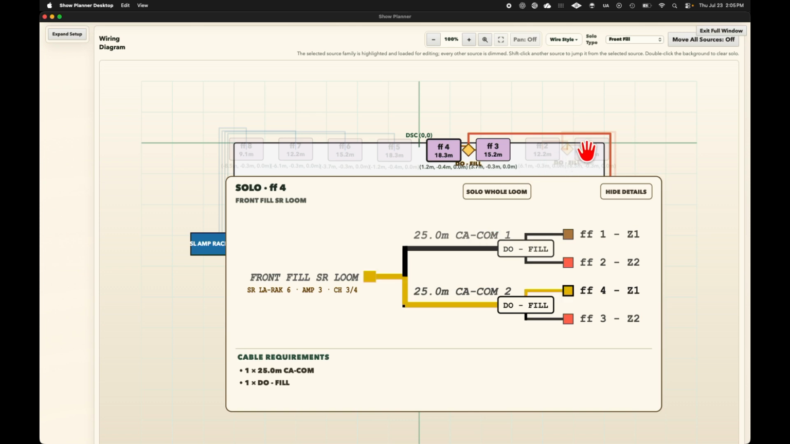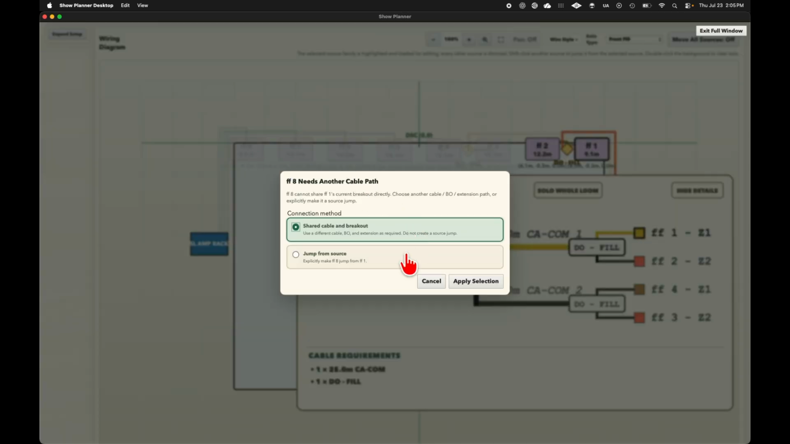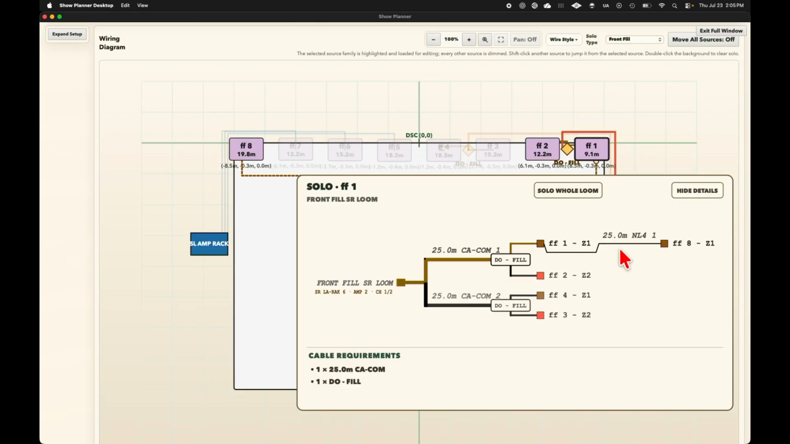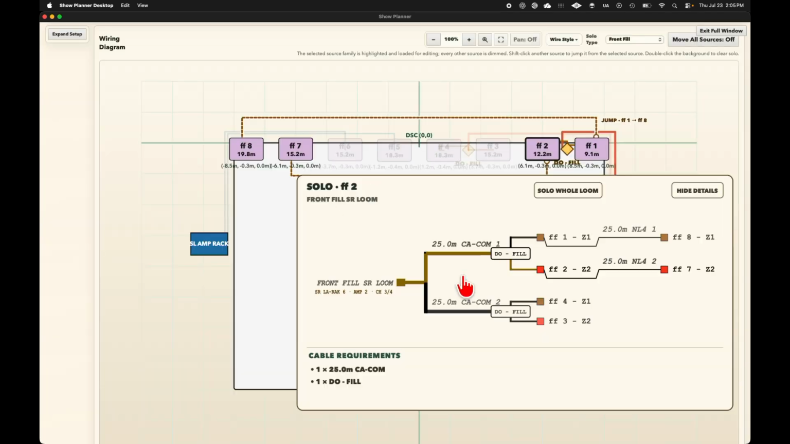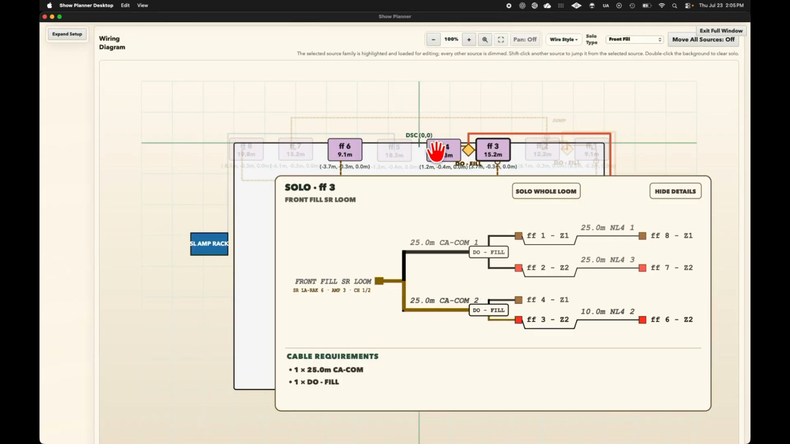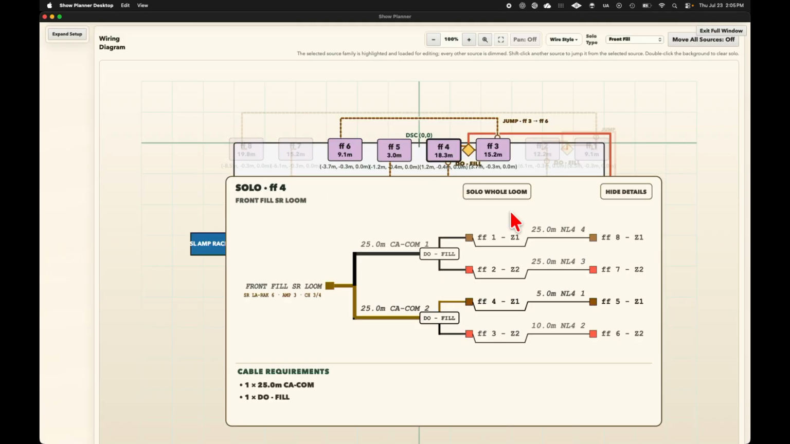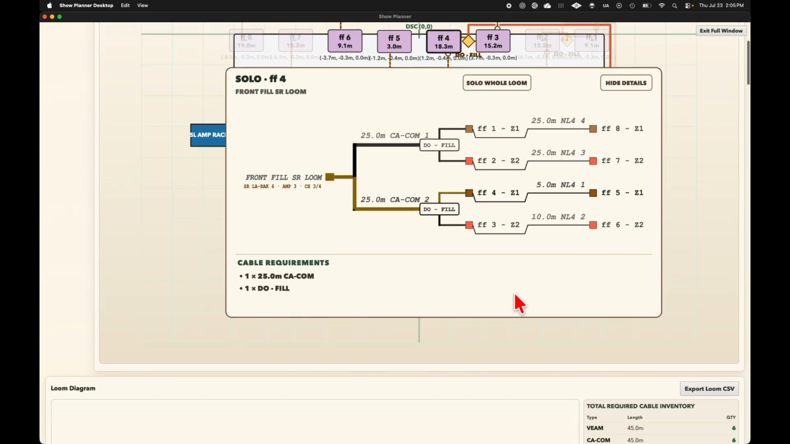And then we're going to go ahead and jump a front fill across. So go ahead and select front fill 1. It's mirrored. We're going to jump from source. You can see here our cable path for front fill 8 is going to require 25 meter NL4. Go along and do this for the rest of them. You can see now our entire loom for a front fill.